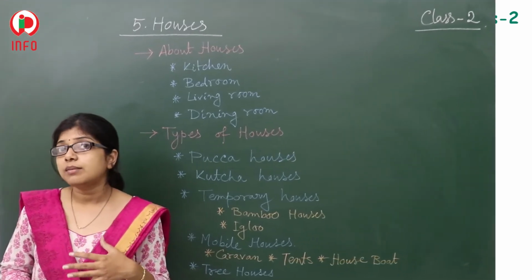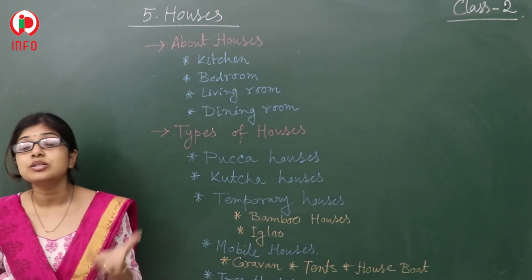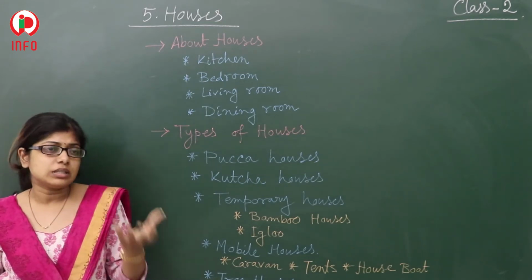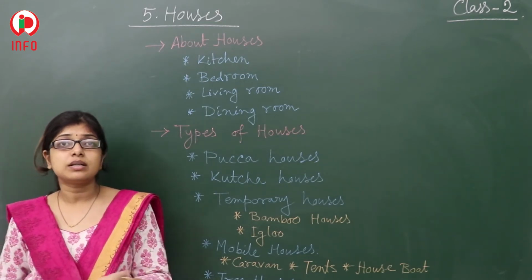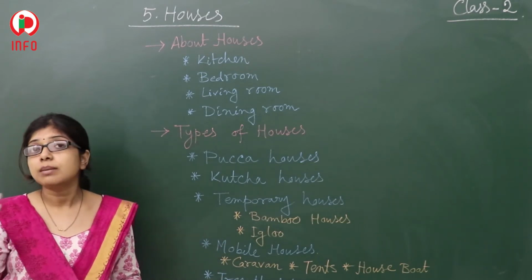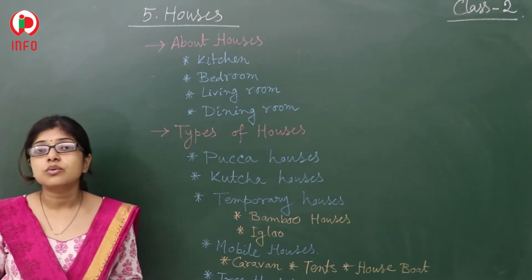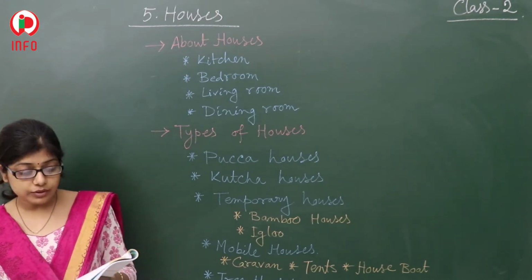Whatever may be, definitely the answer should be yes, because whatever may be the size, the house may be big, the house may be small, the house is always big for all of us.